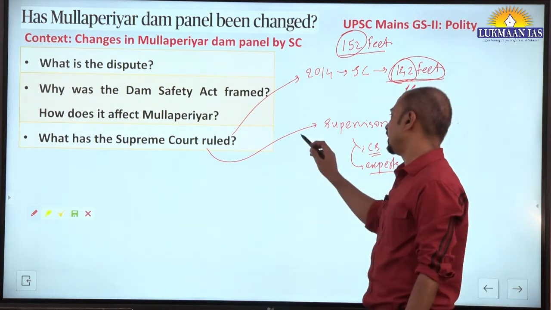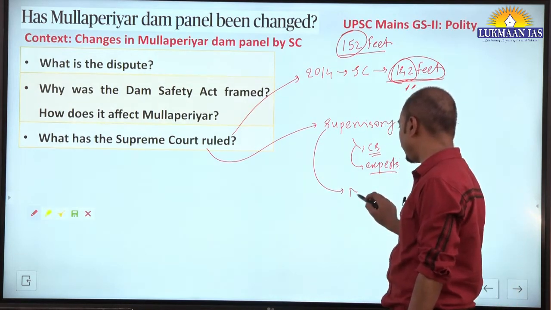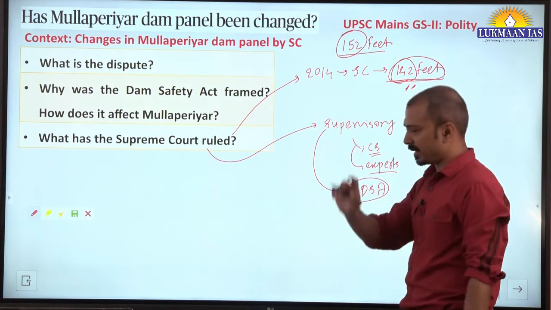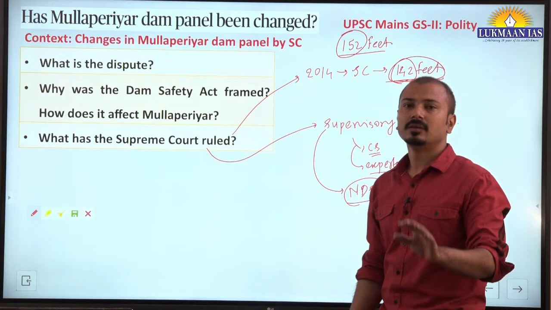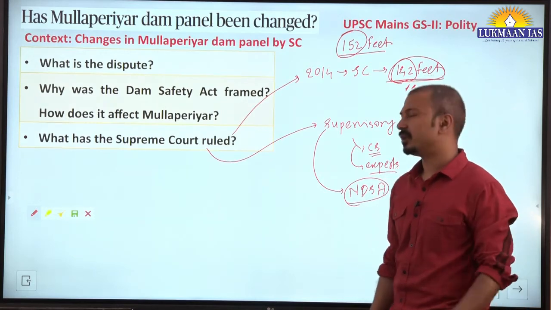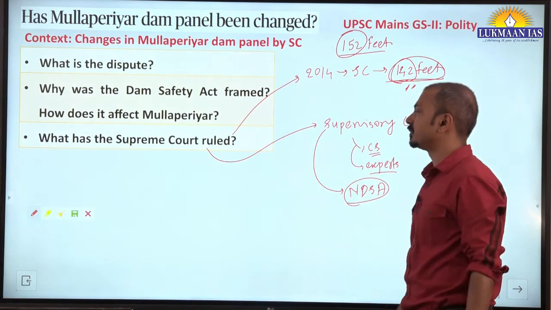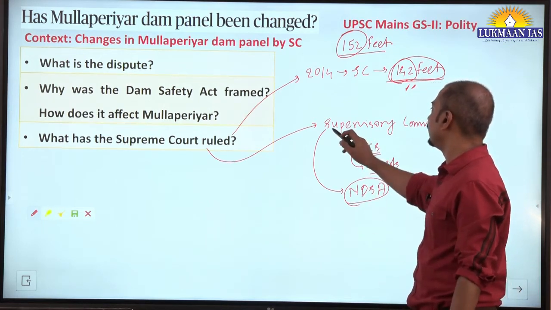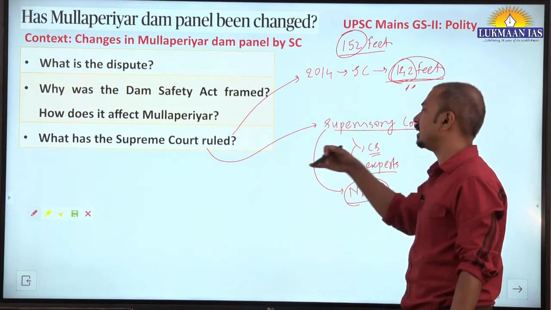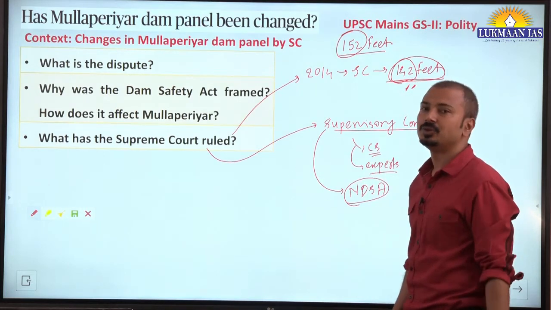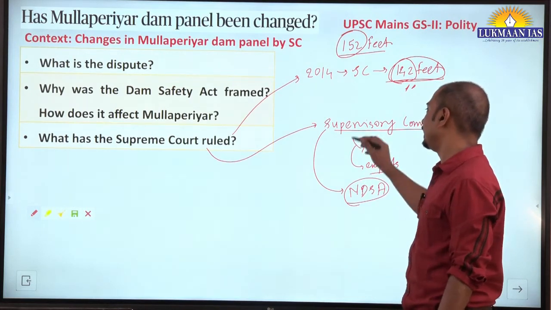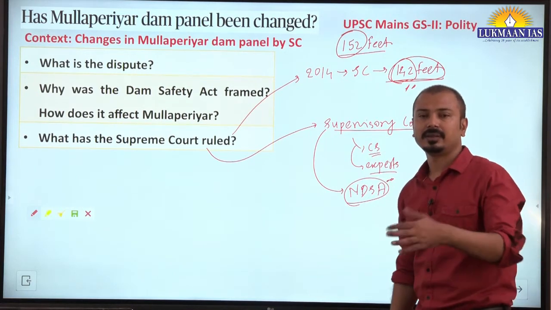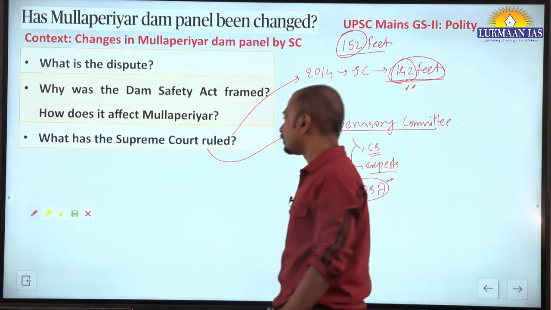This committee will have the same powers as the National Dam Safety Authority under the Dam Safety Act 2021. This is the present Supreme Court ruling regarding Mullah Periyar Dam. For the next 1 year, the supervisory committee will work as the apex body to deal with the issue here. After 1 year, this will become redundant, and when the NDSA starts working, it will take over that dam.